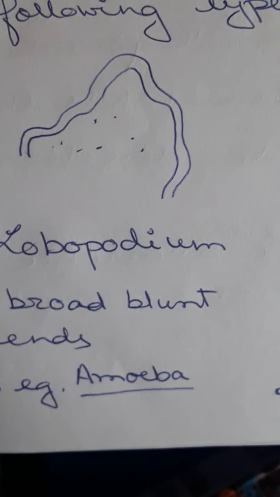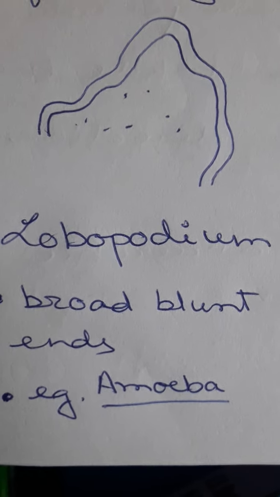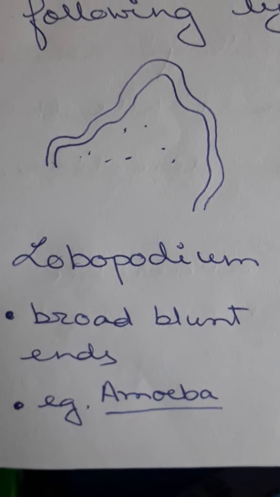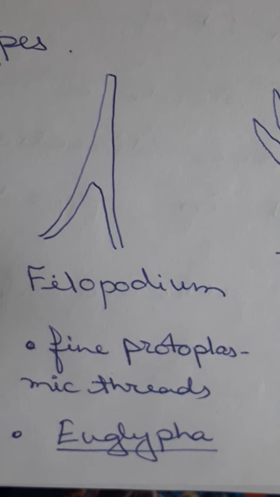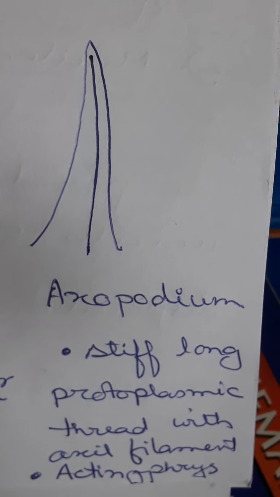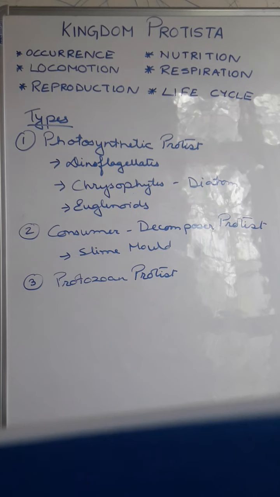Now we know pseudopodium movement is very slow and it is a creeping type of movement over a solid substratum. If the structure is somewhat broad and blunt, then it is known as lobopodium. If it is like fine protoplasmic threads, then we call it filopodium. If it is forming a network-like structure, then we call it reticulopodium. And if it is forming a protoplasmic thread with an axial filament, then we call it axopodium. So these are the different types of pseudopodial movement shown by the Protista.